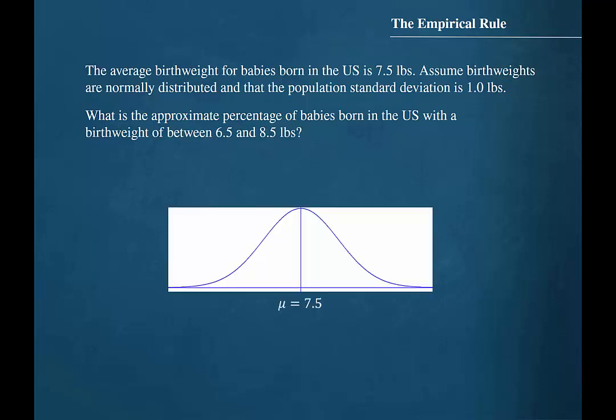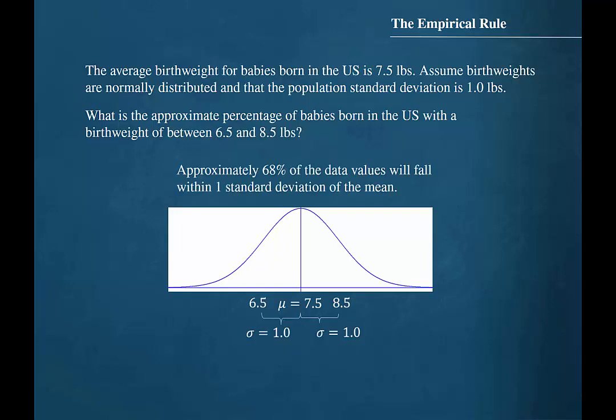We are told that this variable is normally distributed. This implies that the distribution of the data values has a bell shape. We are told that the mean is 7.5 and that the standard deviation is 1.0. If we add one standard deviation to the mean, we wind up with a value of 8.5. If we subtract one standard deviation from the mean, we wind up with a value of 6.5.